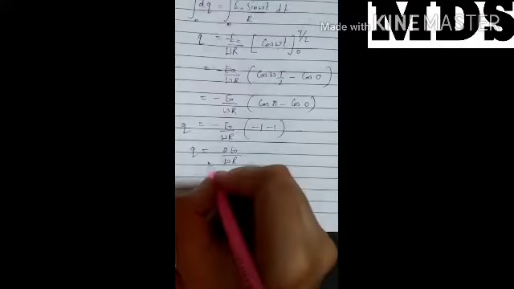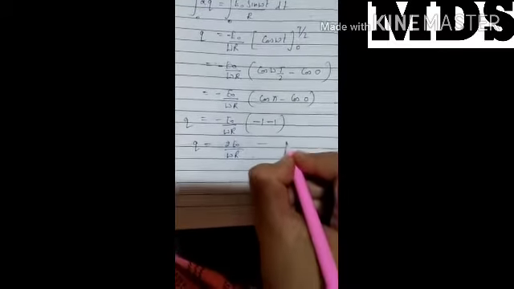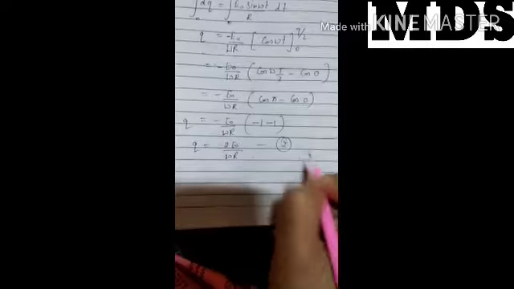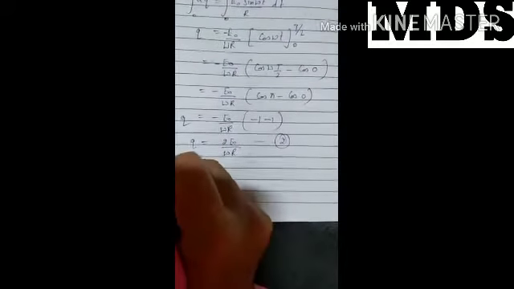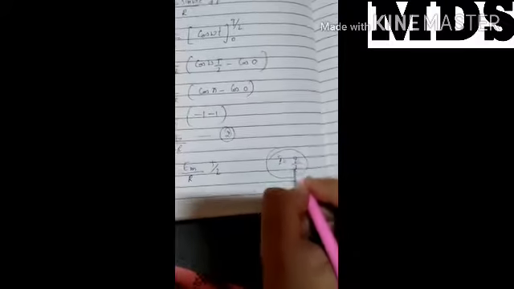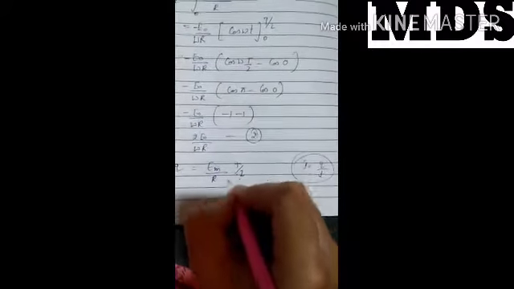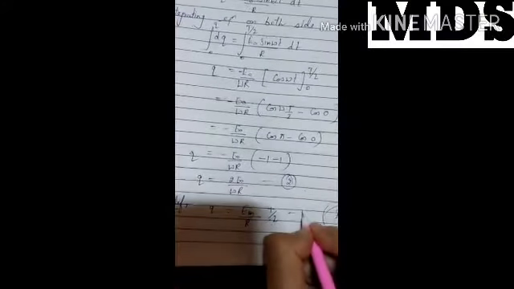Then by definition, we can write q equal to E mean by R into t by 2. Here we are writing I equal to q by t, then q equals I into t, where t is taken as t by 2, and I equals V by R. From here we get the third equation.